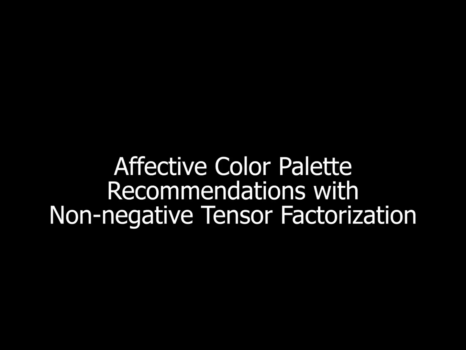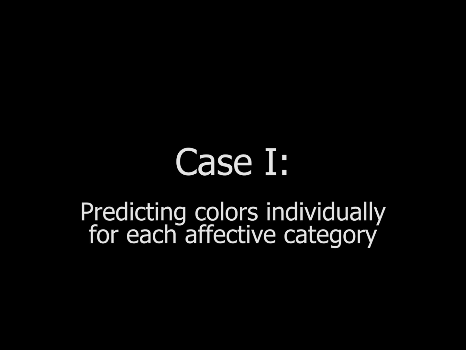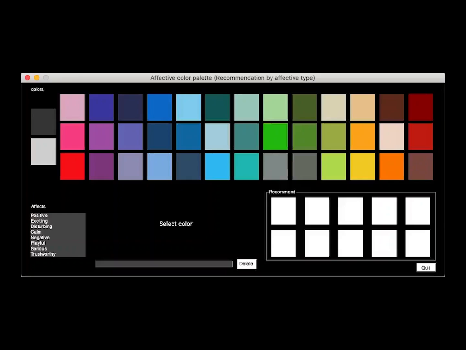This video demonstrates 3 case studies to test our system for recommending affective color palettes. Case 1. Predicting colors individually for each affective category. In our scenario, users select initial color samples, and the system proposes the coming candidate colors that compose a color